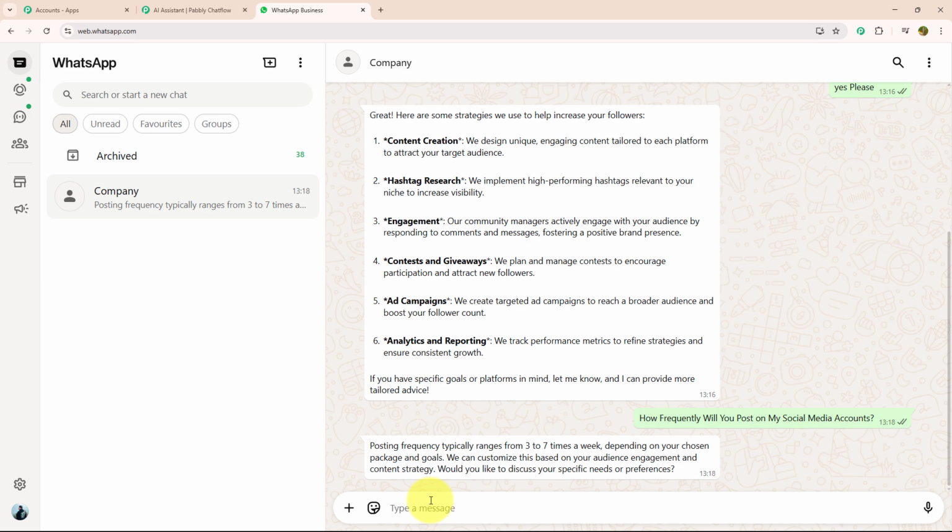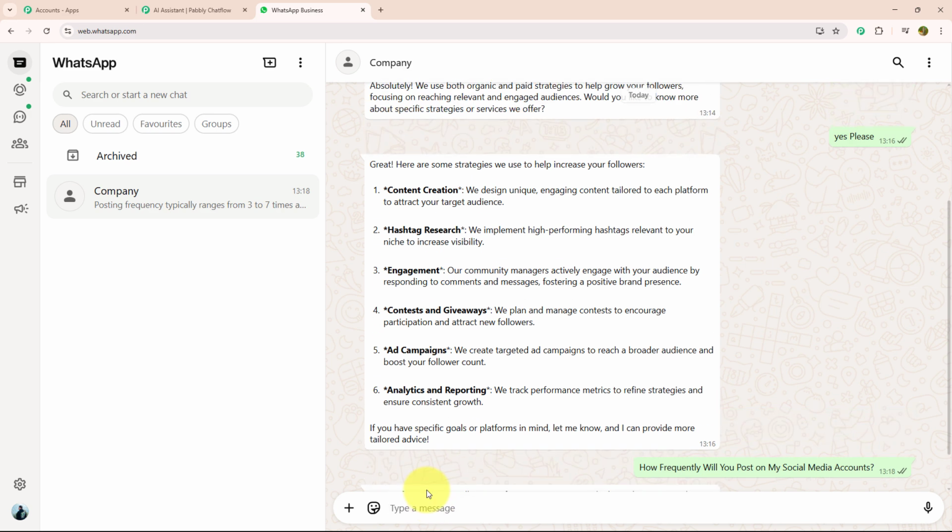We can customize this based on your audience, engagement and content strategies. Would you like to discuss your specific needs or preferences? So yes, as you can see, this AI chatbot is replying to me within seconds and made my customer experience so much better and more engaging. That too without any manual effort. That's the power of an AI chatbot. If you want to create this chatbot for your own business, then let me guide you further.